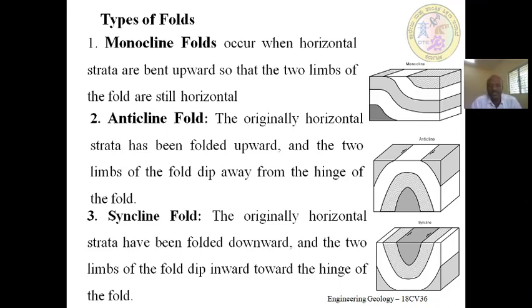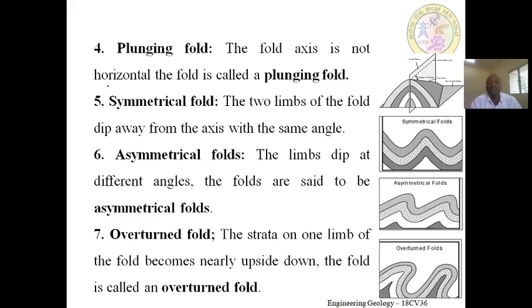The syncline fold is opposite to the anticline fold: the originally horizontal strata have been folded downward and the two limbs of the fold dip inward toward the hinge of the fold. And fourth, the plunging fold. If the fold axis is not horizontal, the fold is called a plunging fold. If the plunge is inclined, even though the fold axis is horizontal, that fold is called a plunging fold.